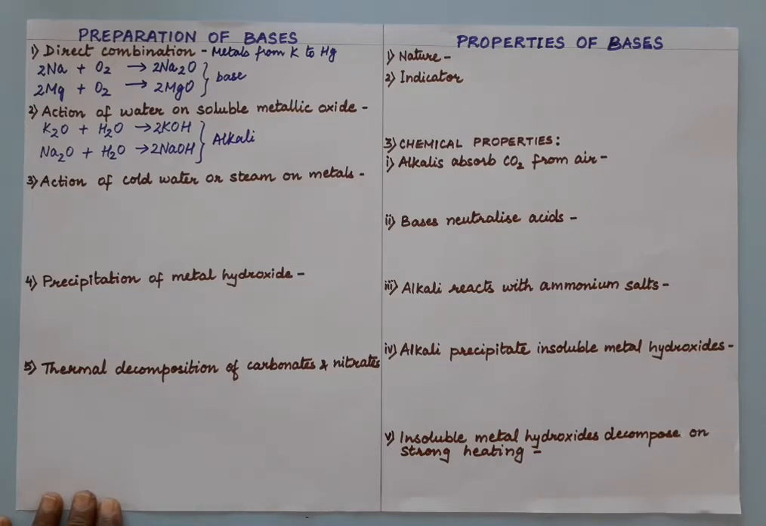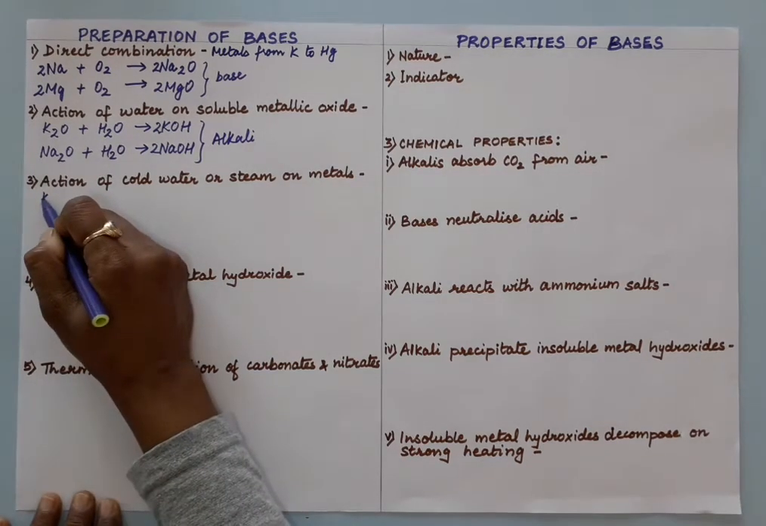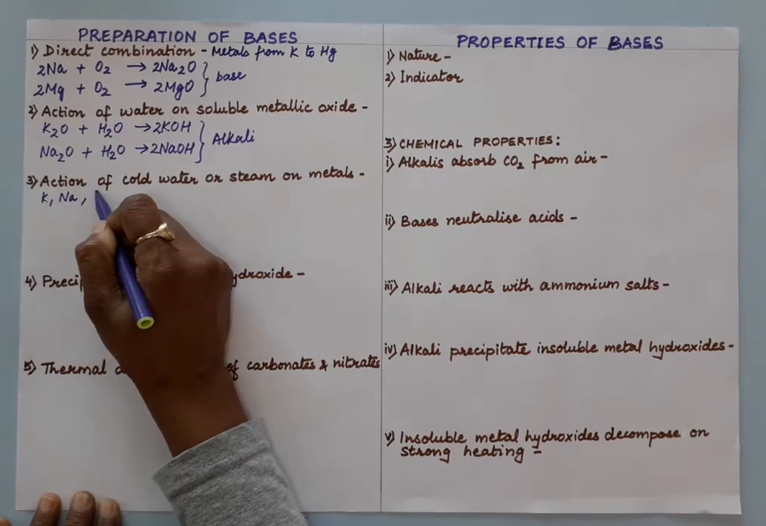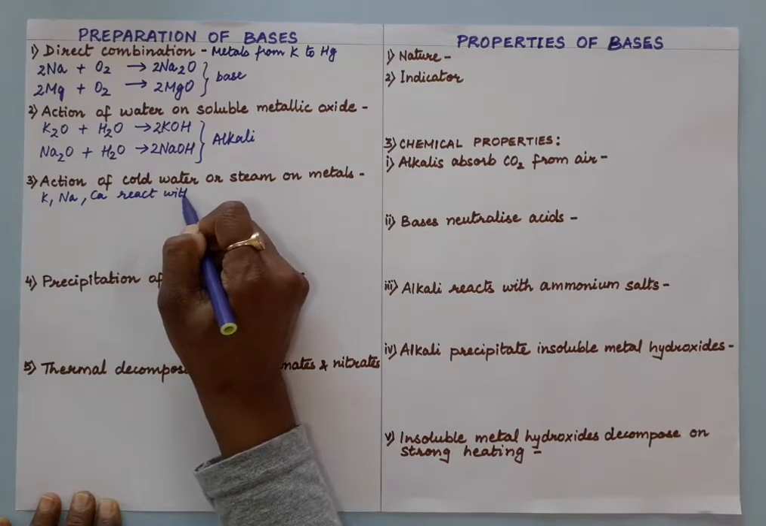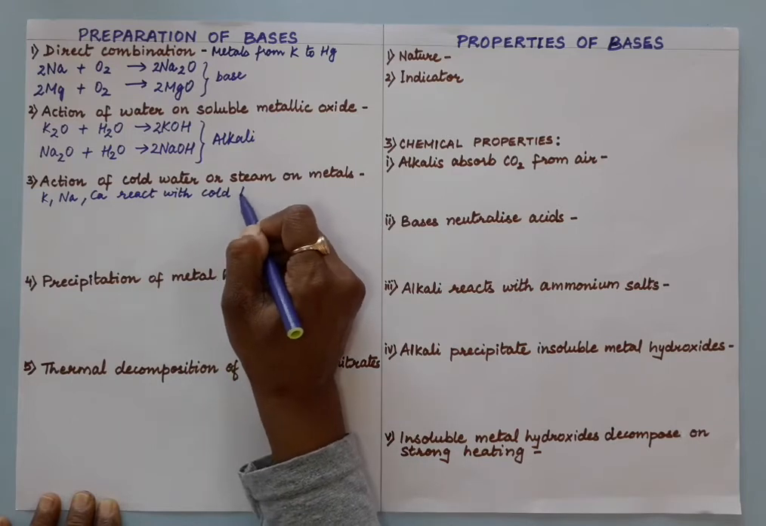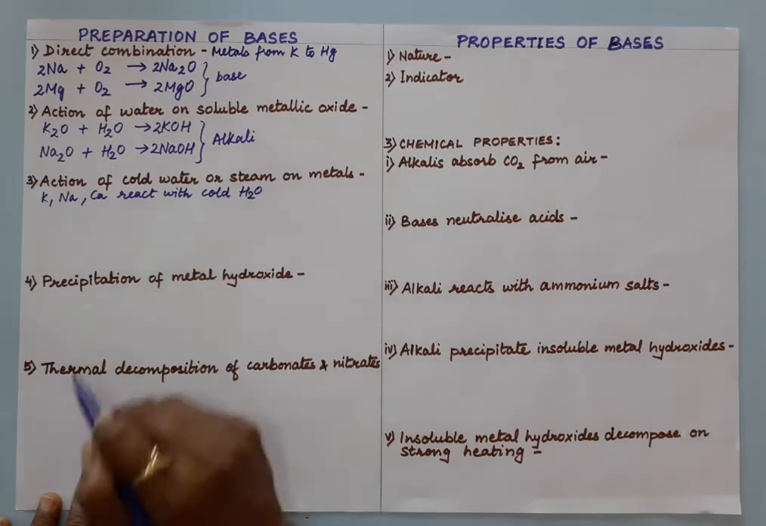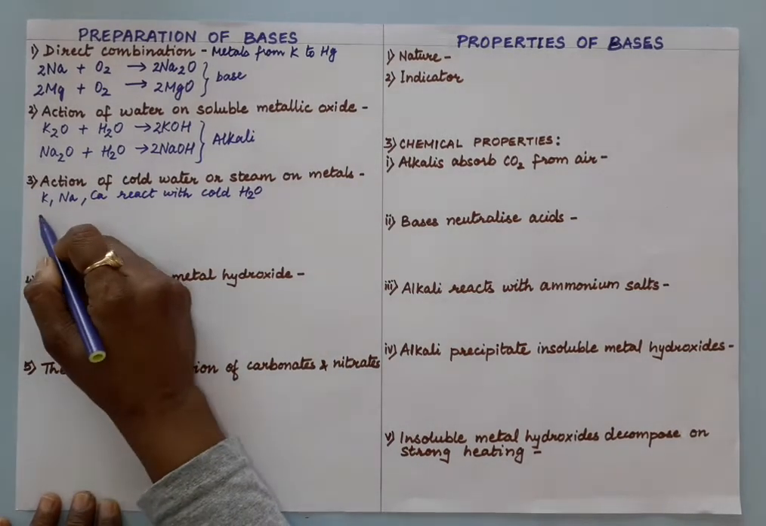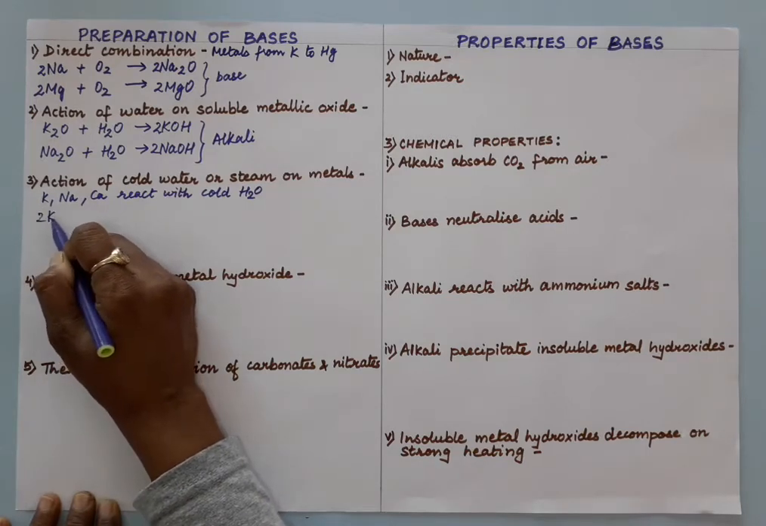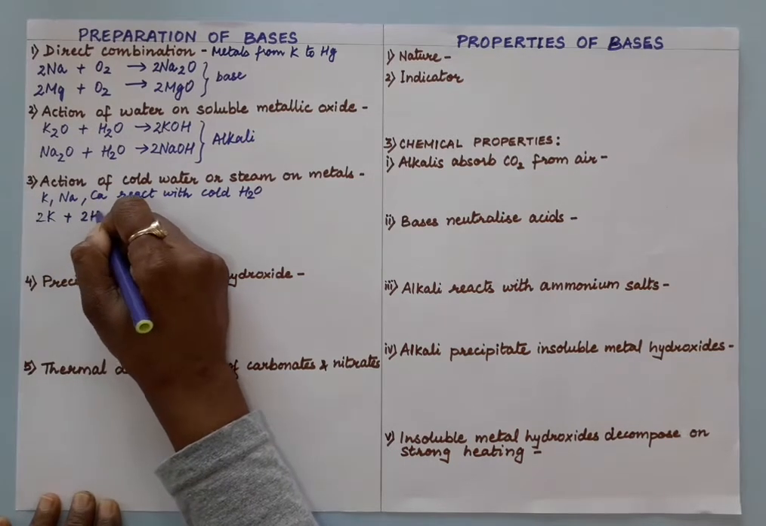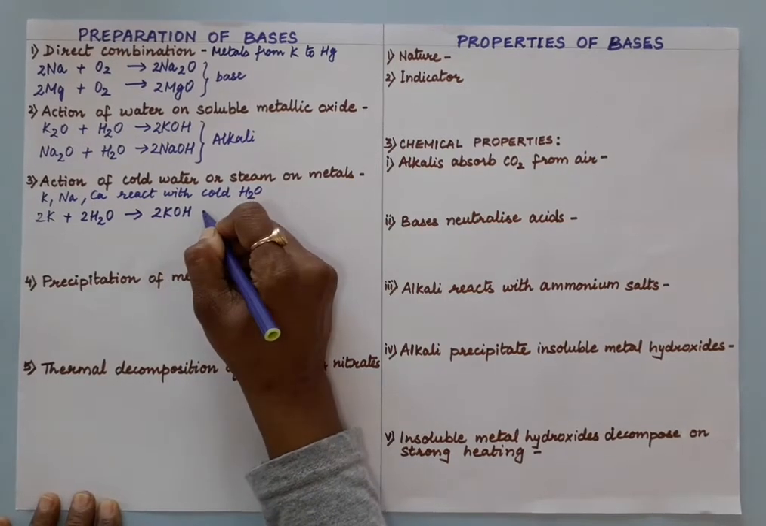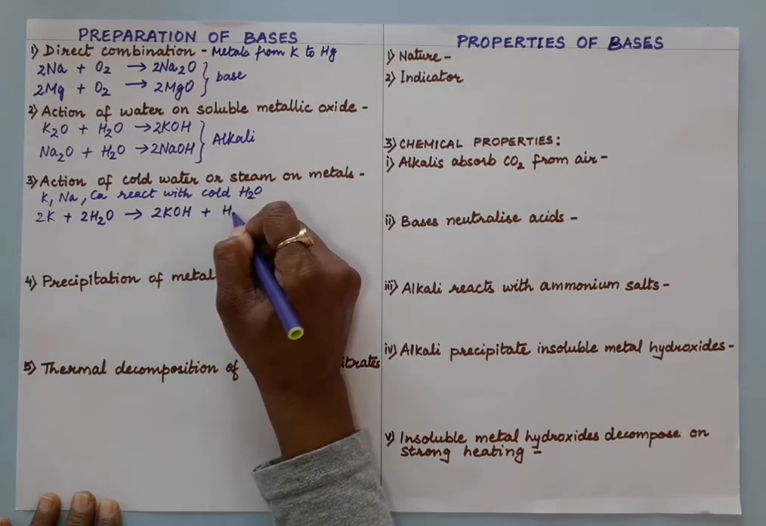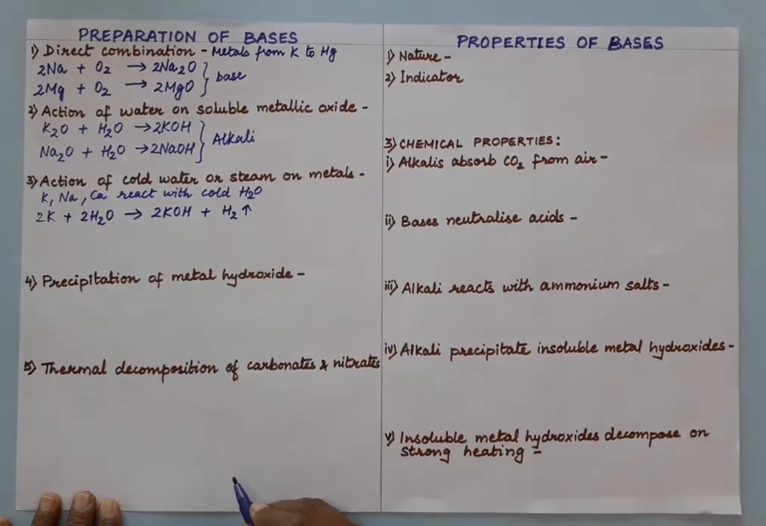Now, action of cold water or steam on metals. Again according to the activity series, potassium, sodium and calcium will react with cold water, liberate hydrogen and form alkali. For example, let us take potassium. Potassium reacts violently with cold water to form alkali. Similarly, sodium also reacts violently with cold water to form sodium hydroxide and hydrogen.